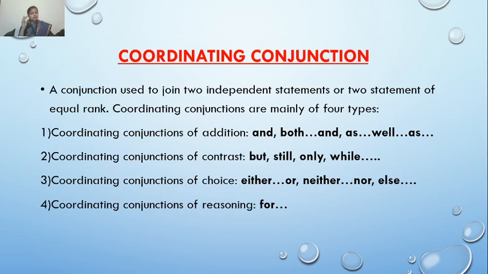Because is very much clear to everyone, but because is not a coordinating conjunction, it is a subordinating conjunction that is used for reasoning. Clear? For in coordinating conjunction also works the same as because works in subordinating conjunction. They both mean the same.